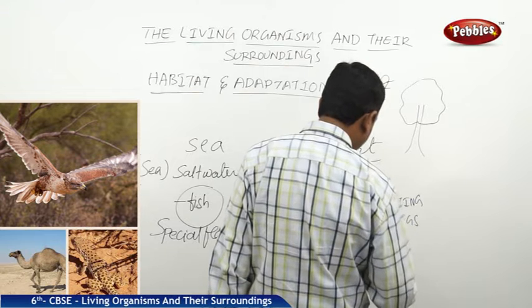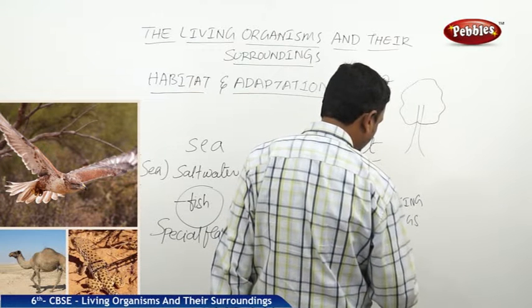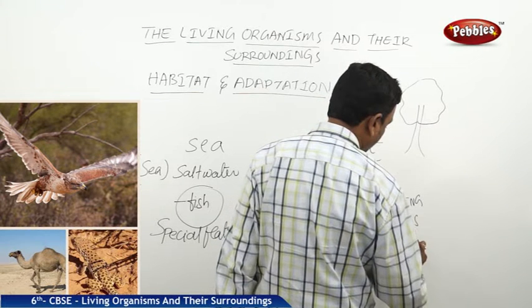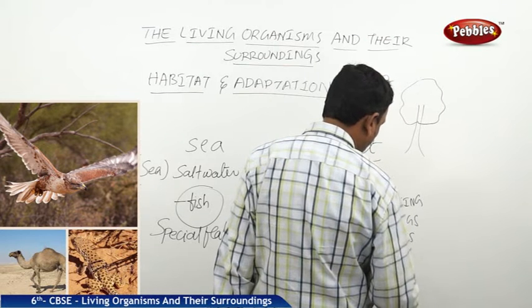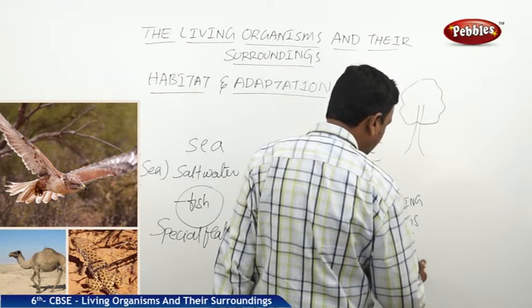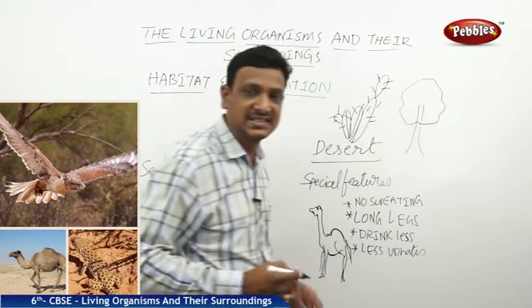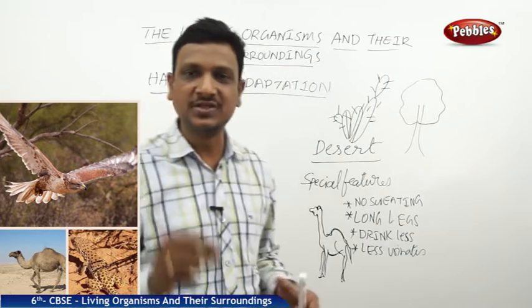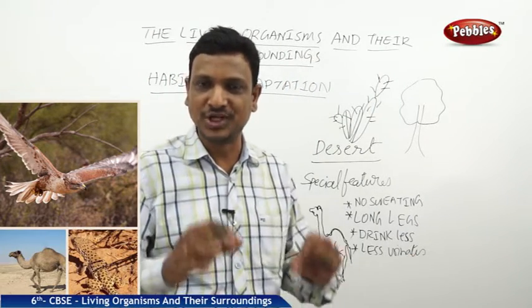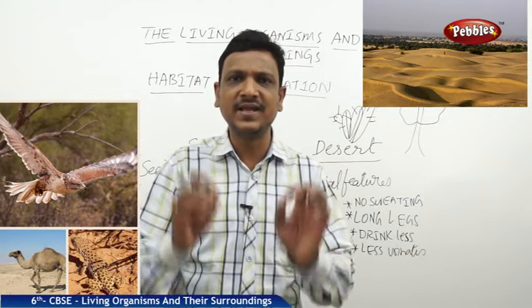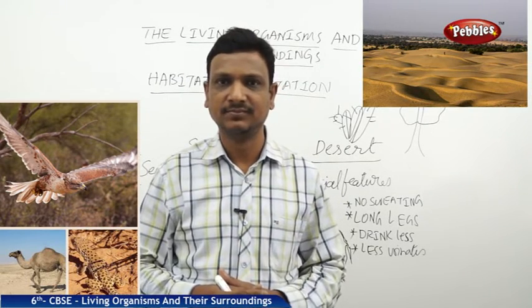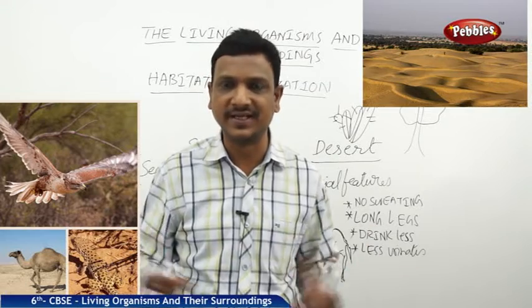And one more, it drinks very less water. And the other one, it urinates very less, and even its stools are very dry, so it doesn't want to lose or throw away any water. So it has very less urination, right? It does not urinate frequently.